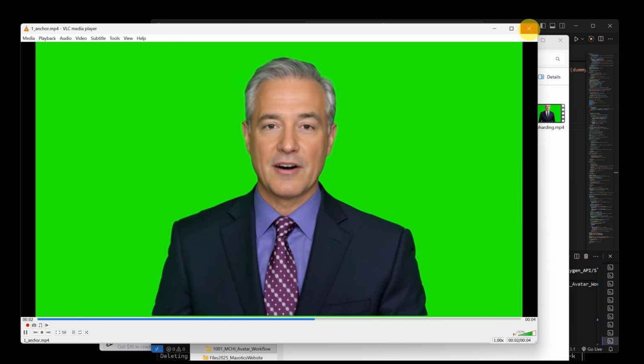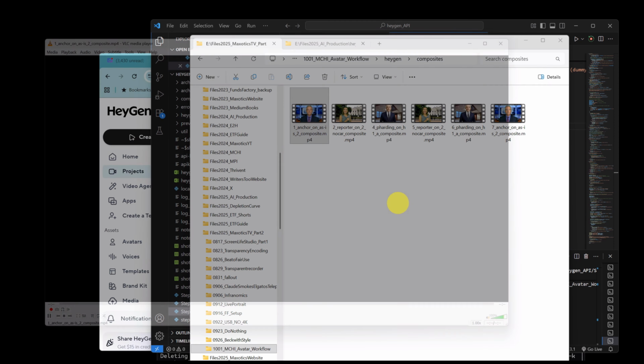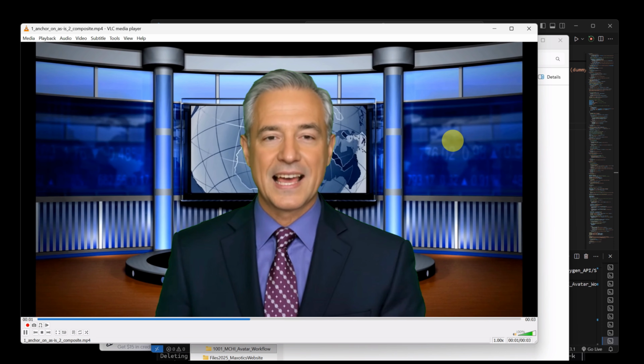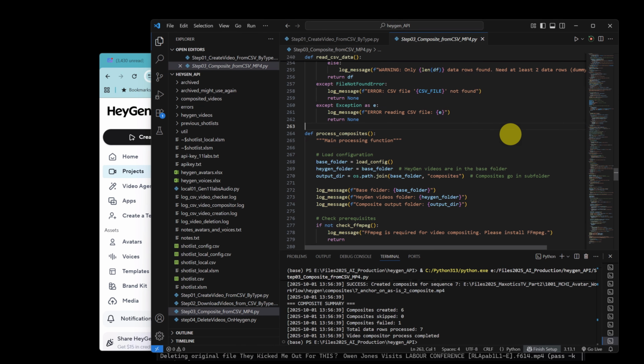Right, that's the first one. That's what was returned from HeyGen, and then here's the composite where I composite the background, replacing the green screen with this. And that's what I'll be using in the video, obviously.